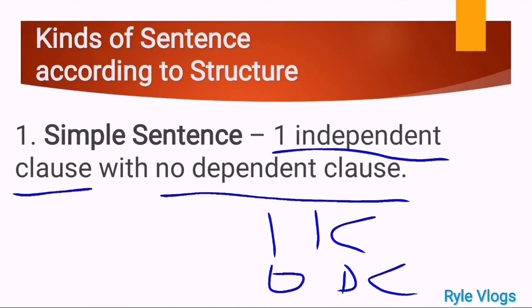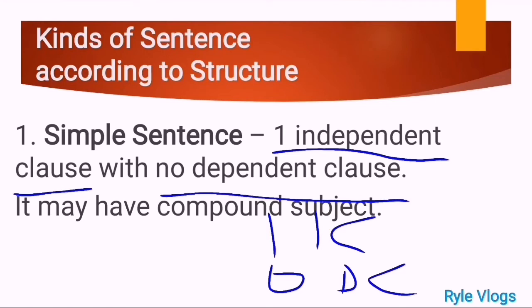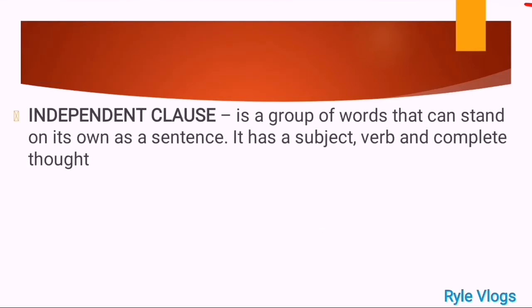That is simple sentence. But do you know already what is the difference between independent clause and dependent clause? If you don't, now let me discuss that to all of you. When we say simple sentence, it may also have a compound subject. Okay, now let's discuss the difference between independent clause and dependent clause. When we say independent clause, it is a group of words that can stand on its own as a sentence.